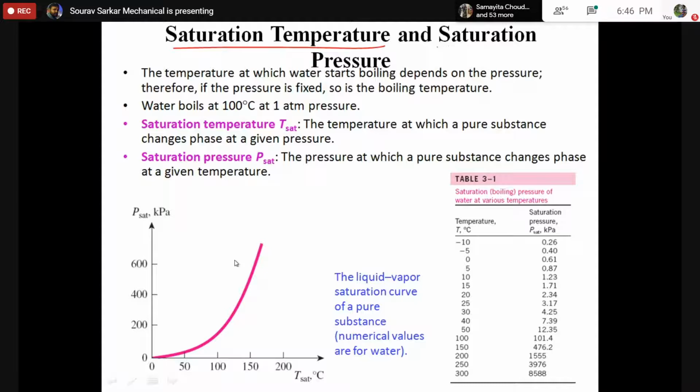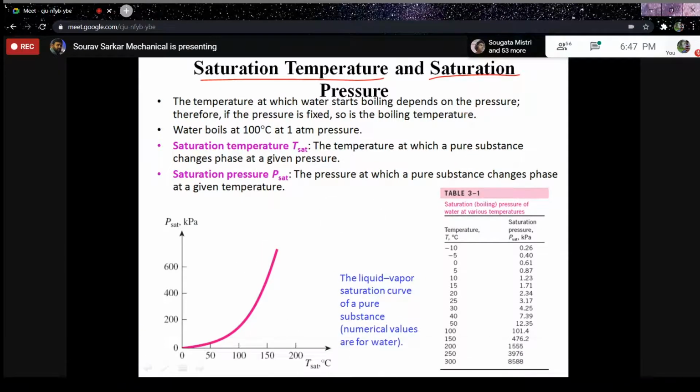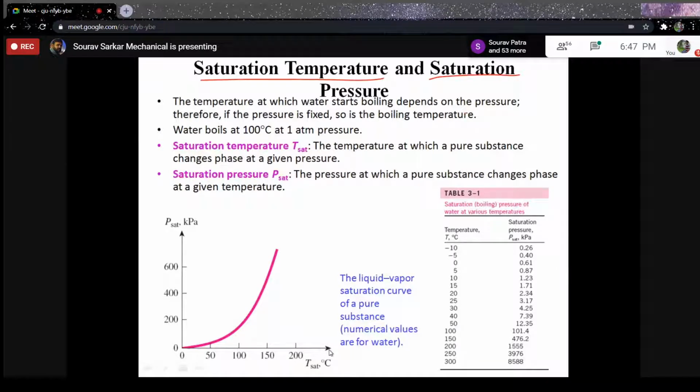Like the boiling point is a strong function of pressure. As your pressure increases, your boiling temperature increases. Why does it happen? Like you already know, but I'm just elaborating. Suppose you have a container, and in that container you have some liquid. Now if we start to heat it, what will happen? Basically you are supplying energy. This energy will be transferred to the molecules of the liquid. If the molecules of the liquid have enough energy, they can break the intermolecular forces and become independent. After they become independent, they will convert into vapor.